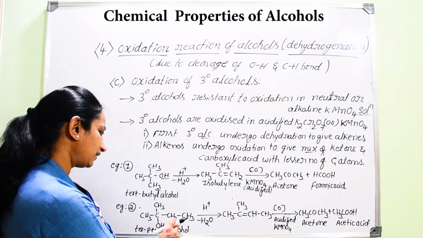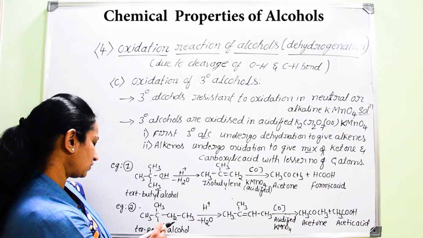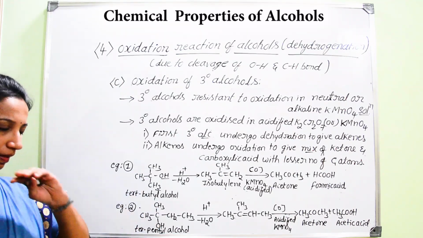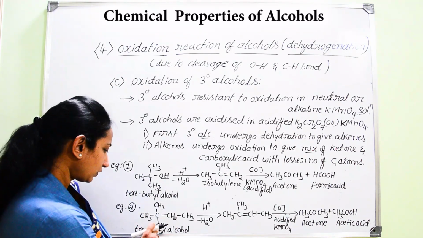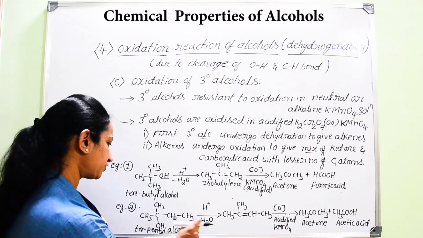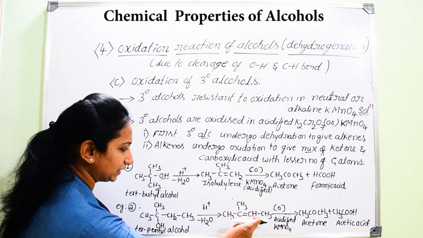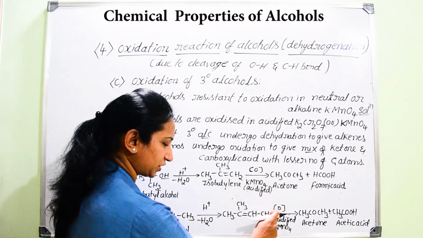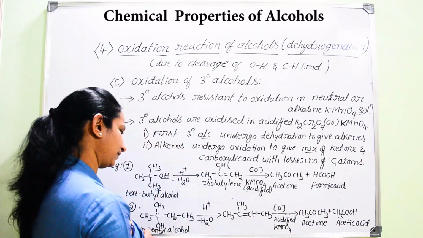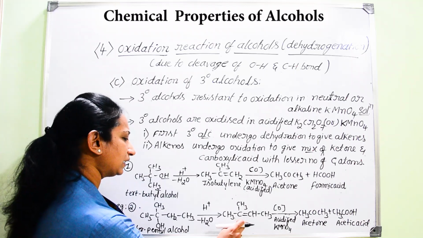Let us go for another example. Here we can take pentyl alcohol. In case of pentyl alcohol, OH is attached to a tertiary carbon atom. And here it undergoes dehydration in the first step to result in the formation of an alkene compound. This alkene compound, on further oxidation, results in the formation of a mixture of acetone and acetic acid. So here tertiary pentyl alcohol converts into an alkene compound.